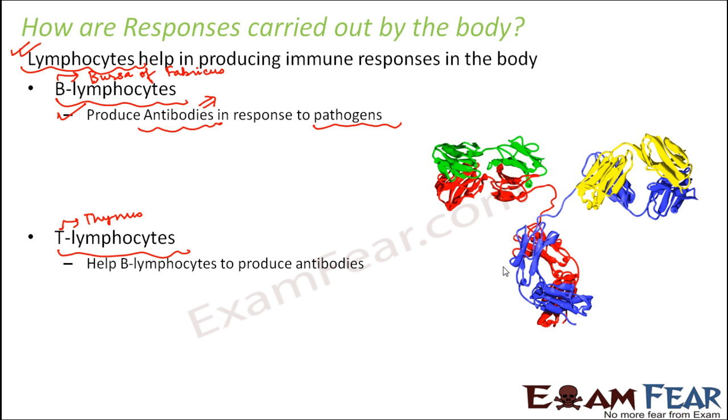And what are T lymphocytes? T lymphocytes do not produce any antibodies, but they help the B lymphocytes to produce antibodies. These antibodies are what protect us from the pathogens, and these antibodies are the immune responses which we are talking about. So the B lymphocytes will produce antibodies and T lymphocytes will help B lymphocytes to produce antibodies. So we can see that lymphocytes are those cells which play the most important role in the immune system of human beings.